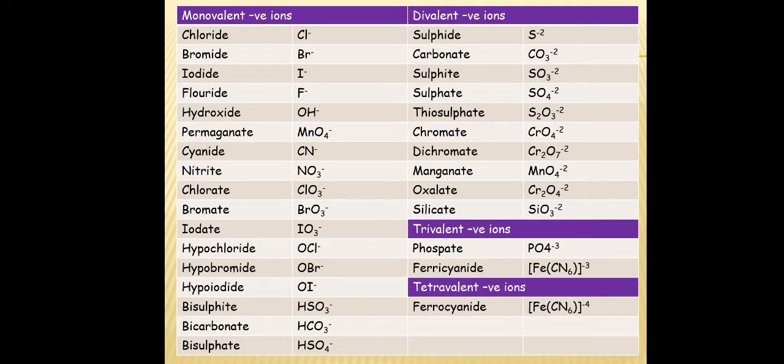Chloride, bromide, iodide, fluoride, hydroxide, permanganate, cyanide, nitrite, chlorate, bromate, iodate, hypochlorite, hypobromite, hypoiodite, bisulfide, bicarbonate, and bisulfate are monovalent anions. Sulfide, carbonate, sulfite, sulfate, thiosulfate, chromate, dichromate, manganate, oxalate, and silicate are divalent anions. Phosphate and ferricyanide are trivalent anions, while ferrocyanide is a tetravalent anion.